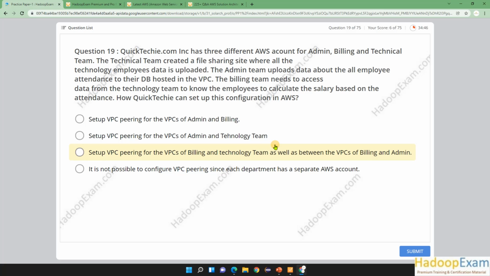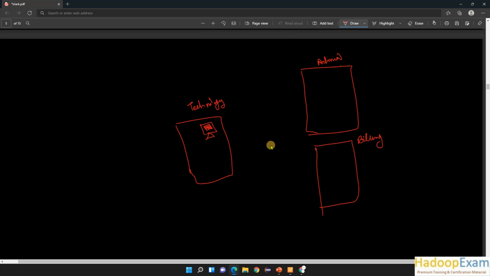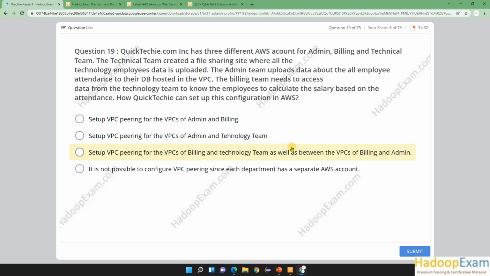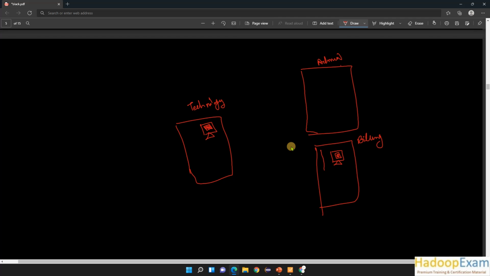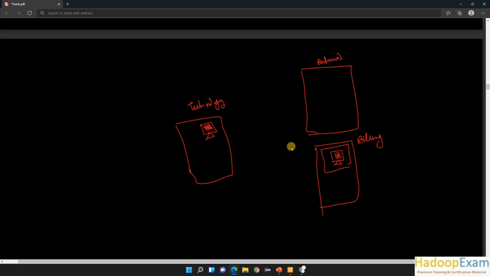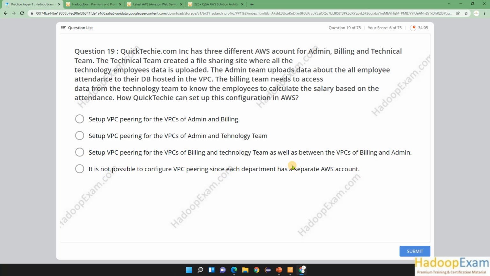The technical team created a file sharing site where all the technology employee data is uploaded. So some website is created here where all the data about employees' attendance is maintained. The admin team uploads data about all employees' attendance to their DB hosted in the VPC. The billing team also uploads data inside a VPC. Obviously everything is under a VPC only. So this VPC has the technology team's data, and this one has the billing team's data.